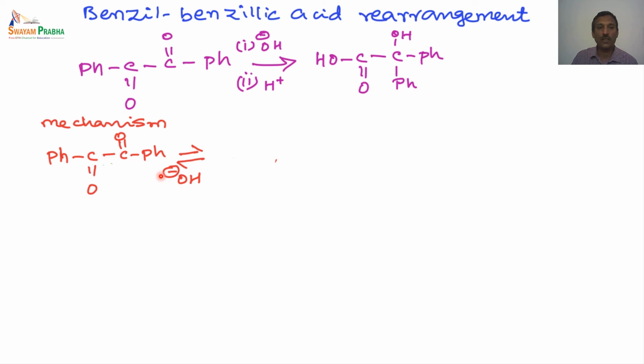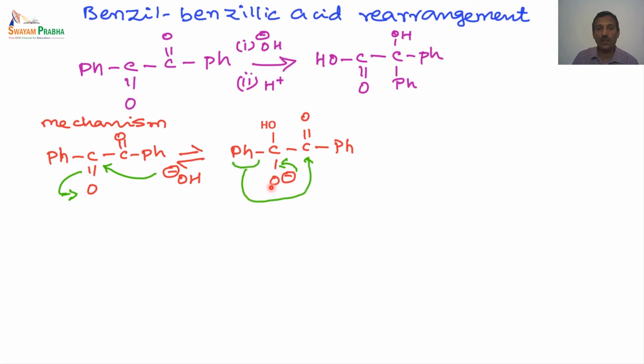When we look at the mechanism, the initial step is that the hydroxide is present in the medium. So obviously the hydroxide is going to attack one of the carbonyl carbons because it is electron deficient, and the oxygen pulls the electron towards itself. So we have this particular intermediate that is formed in this reaction, and the negative charge comes between the carbon.